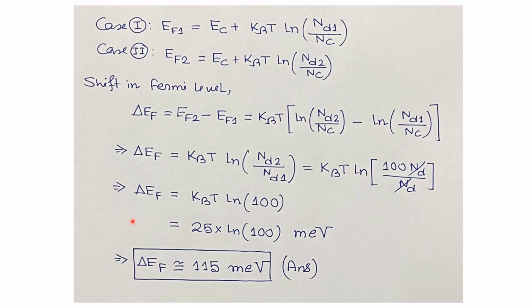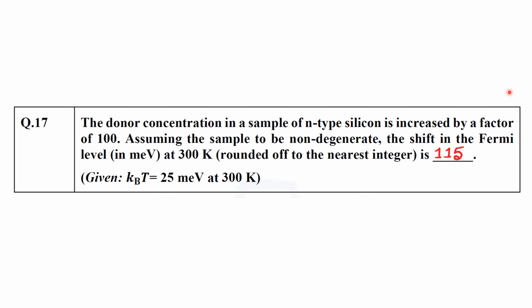Now at temperature 300 Kelvin, kBT, that is the thermal energy value, is 25 millielectron volt. So if we put that kBT value, we'll get del EF as 25 times ln of 100 millielectron volt. So our del EF will be around 115 millielectron volt, and this is the final answer for this question. According to our solution, the shift in the Fermi level in millielectron volt at 300 Kelvin is 115 in the integer form.